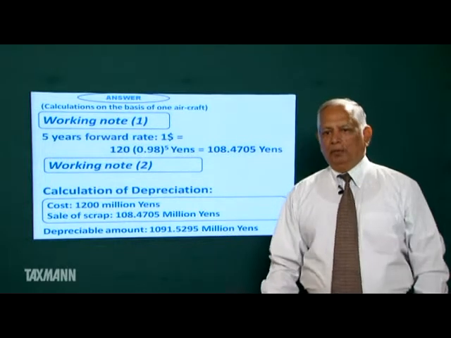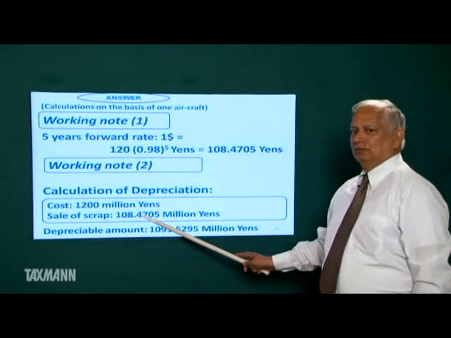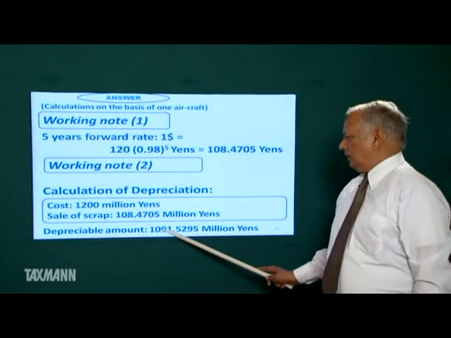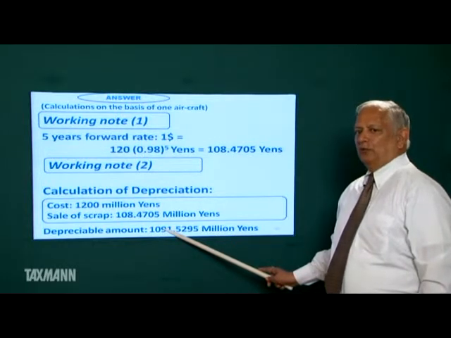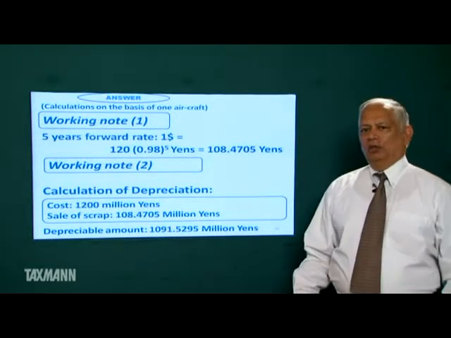Depreciable amount will be this minus this. So depreciation for first year will be this into 5 by 15. Second year, this into 4 by 15, and so on.